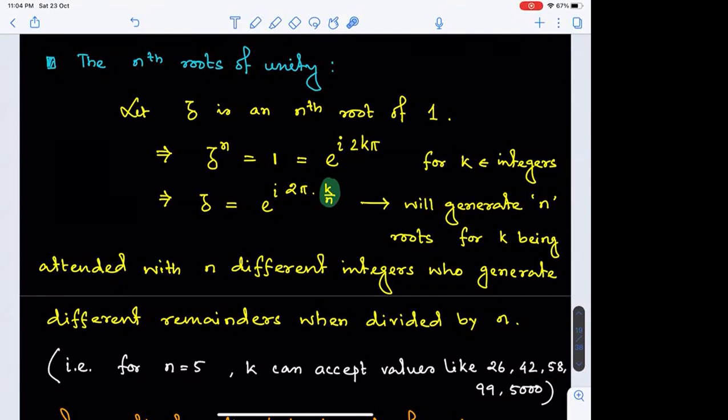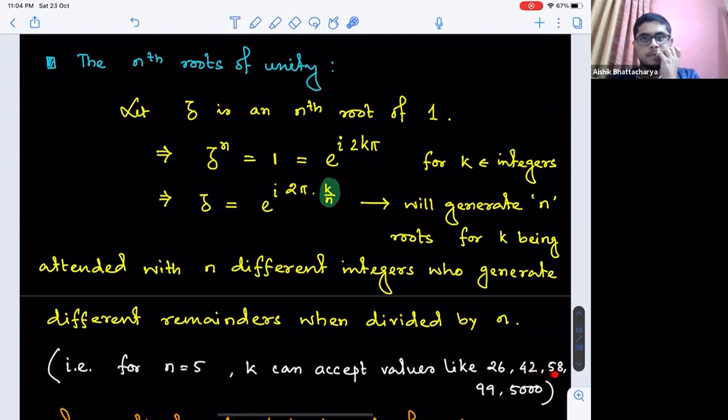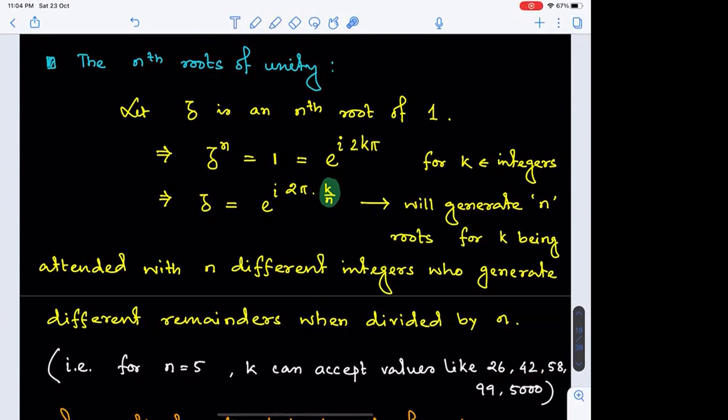You can try out k equal to some other values, right? Even it need not be in this order, like remainder 1, then 2, then 3, then 4, then 0. It could have been in any other order. For n equal to 5, can we go for k equal to 13, 26, 39, 52, 65? Acceptable or not?